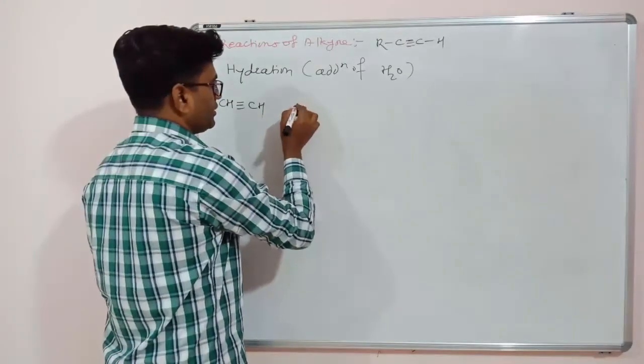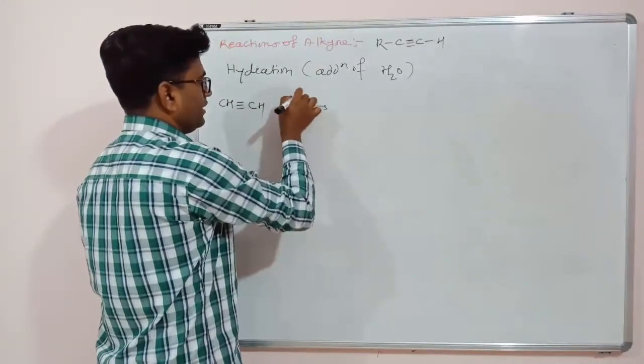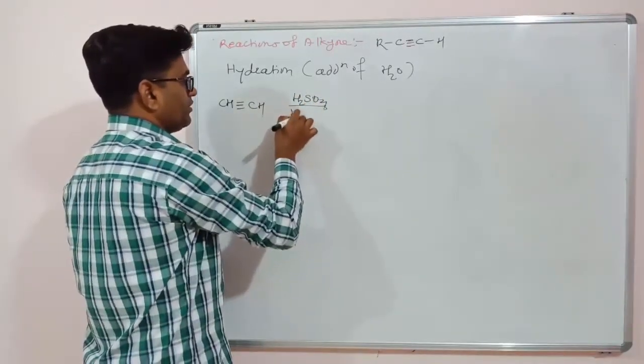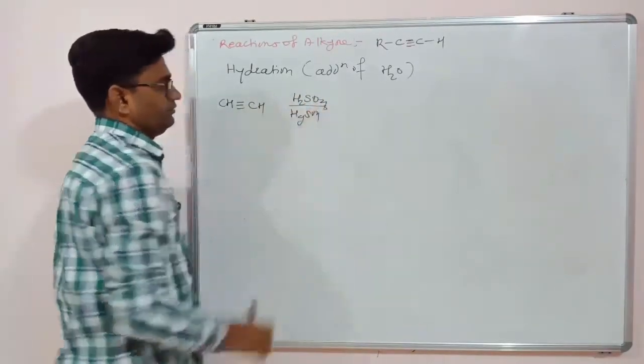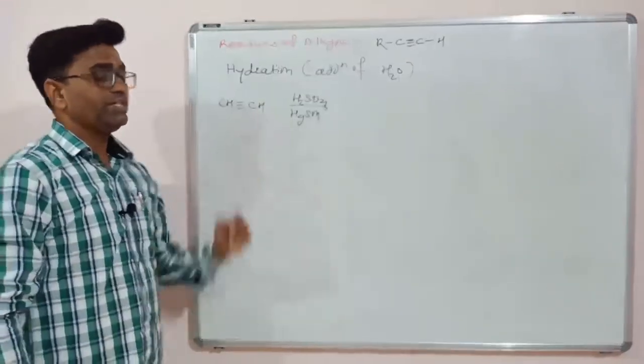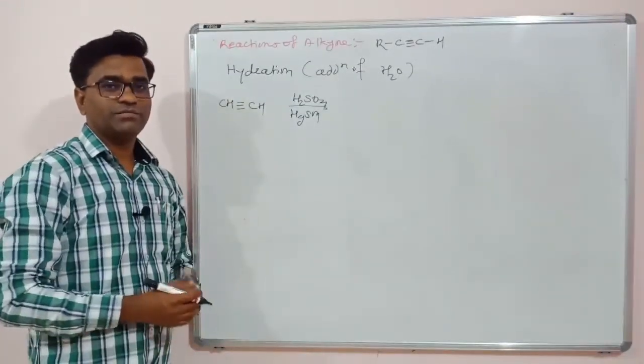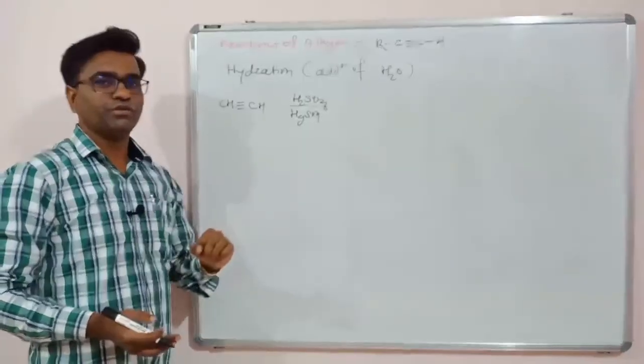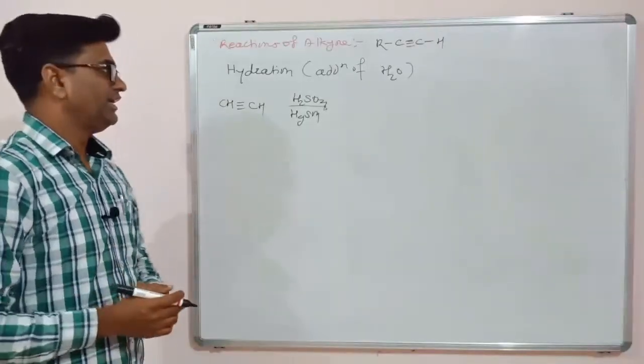If we are using a reagent like dilute H2SO4 and in the presence of HgSO4. So dilute H2SO4, dilute in what? In water. So this H2SO4 is dissolved in water. So water acts as a reagent.